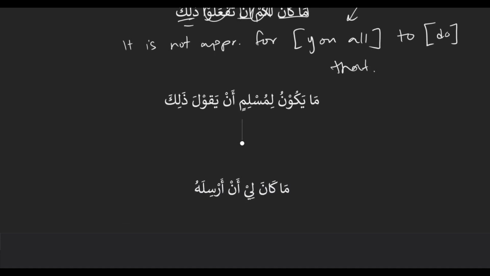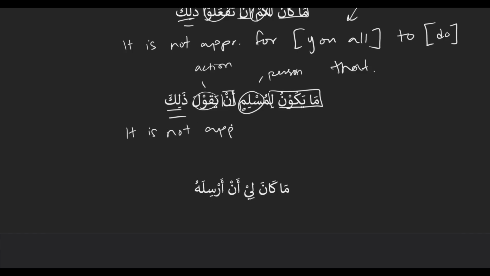ما يكون لمسلم أن يقول ذلك. The consistent part is the ما يكون لي. Our person is muslimin. That's the person. And then the action is يقول. It's present, active, and trimmed. And then I guess ذلك is the receiver again. Yep. And the translation? It is not appropriate for, that part is always the same. And then a Muslim, that's our someone. To, also part of our template. Say that. And then our action is say, and we have a receiver, say that.